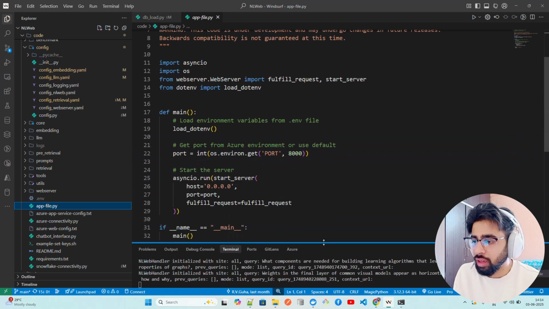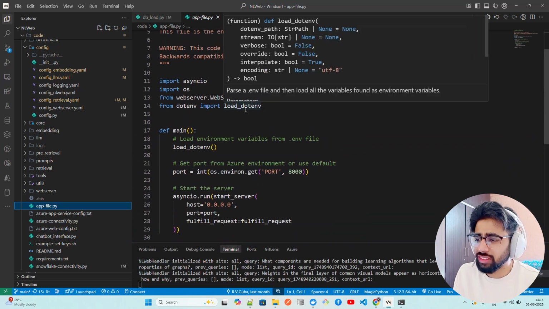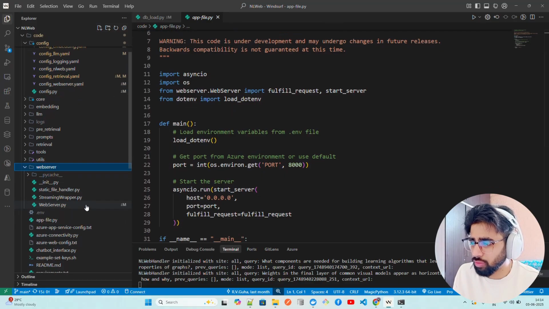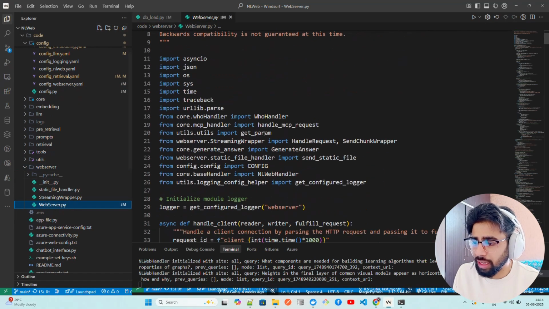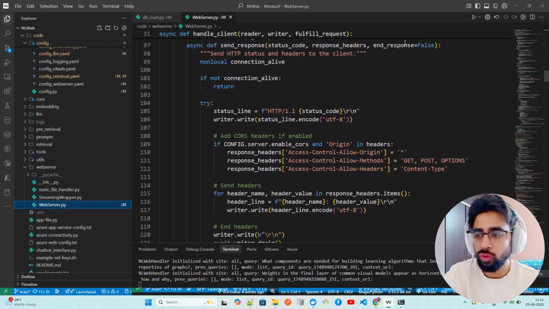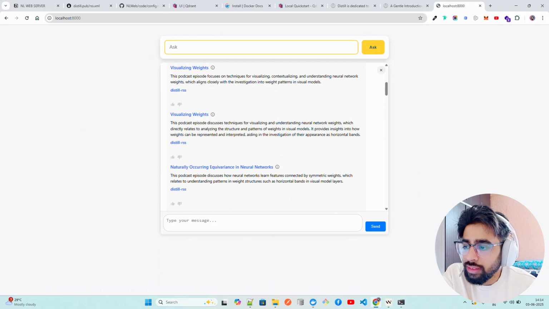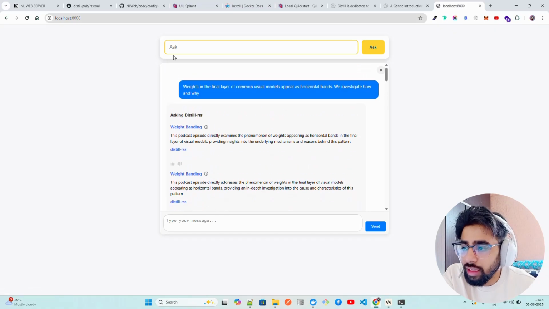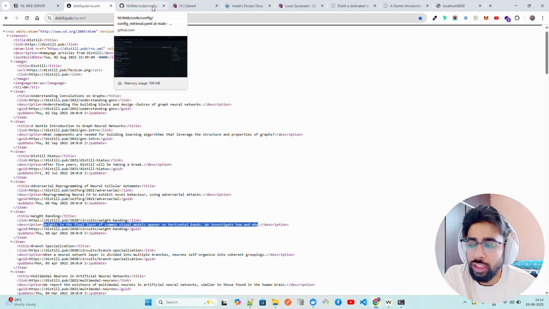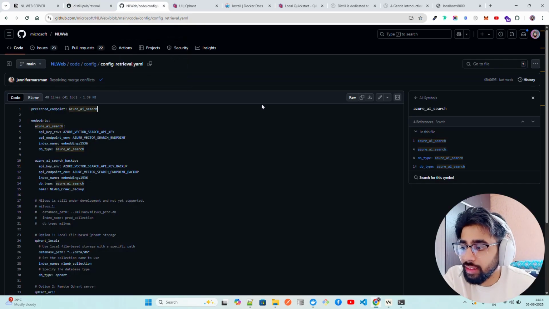Now, it leverages a lot of things over here on the web server side. So if you go to web server, you can find web server.py, and you have a lot of things over here. So you can go through the code to customize it also. But the beauty of this is the NLWeb, that we can take any website that has an RSS feed or any CSV or URLs, and convert that into a natural language interface, right? An NLU interface, which has natural language understanding. And that's what it does.